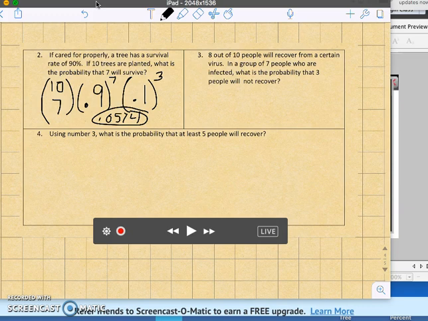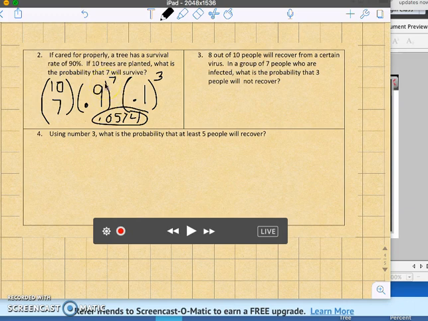There's a variety of ways that we can look at this. If we do 7 choose 3, we want this, that they will not recover. So our probability that they will not recover would be 0.2 to the third times, let's see, that you would recover would be 0.8 to the fourth. You would get the same thing if you chose, if you want 3 people to not recover, we want 4 to recover. So that would be 0.8 to the fourth times 0.2 to the third. And if you remember relating this to Pascal's triangle, that's because it is symmetric there.